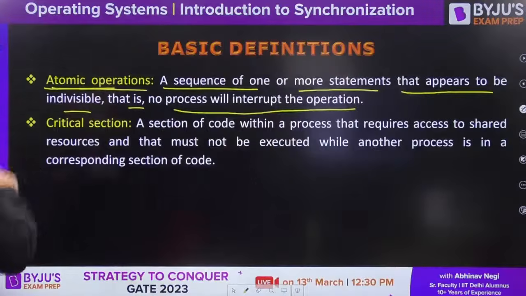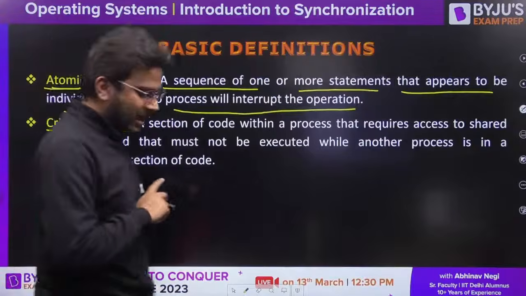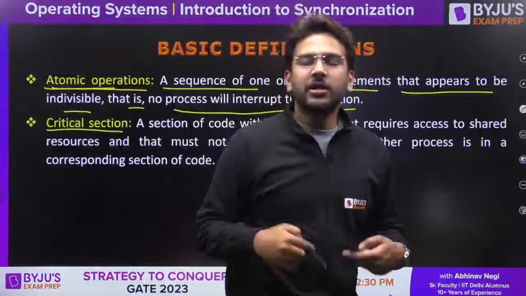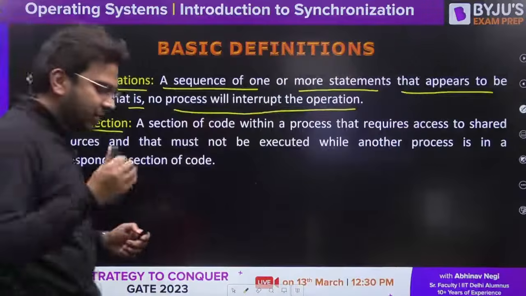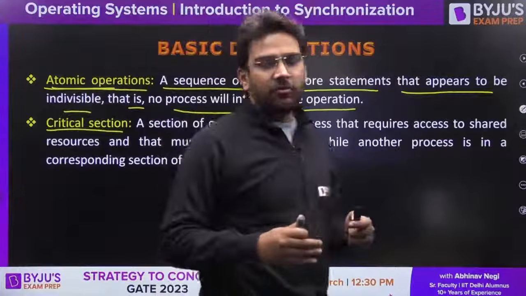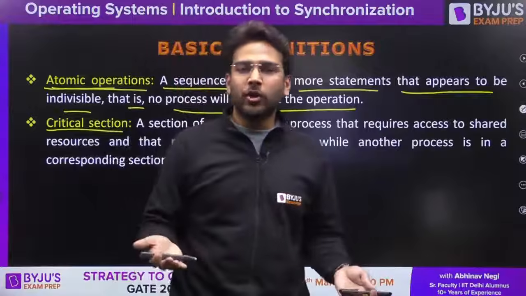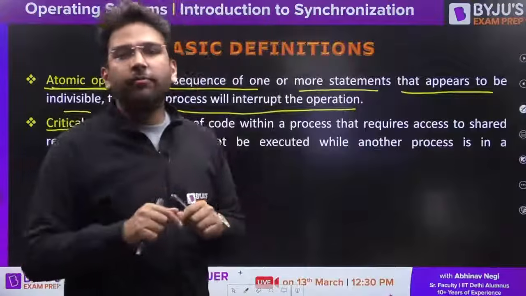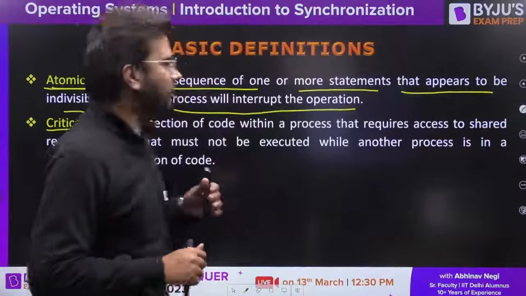Now let's talk about the second definition. In the previous example that I discussed between P1 and P2, we have the count variable, which is a common resource, a common variable. So if we have some shared resource which is being accessed by two processes, let's say P1 and P2, or more than two also, that area of code we call the critical section.